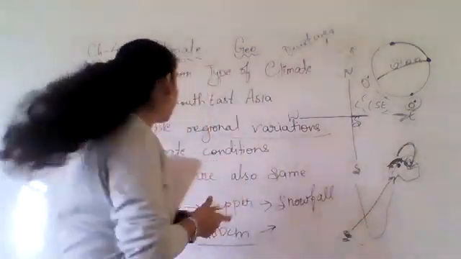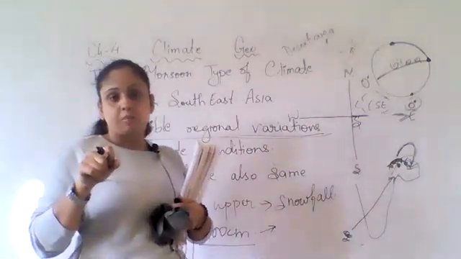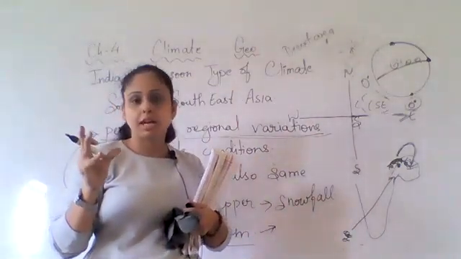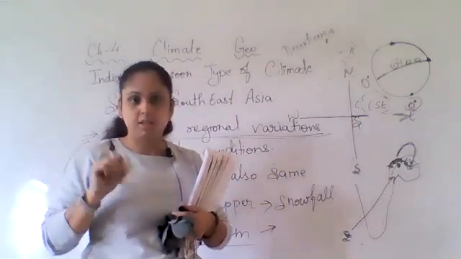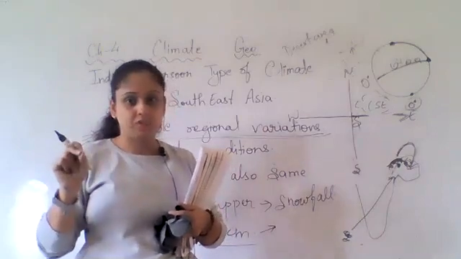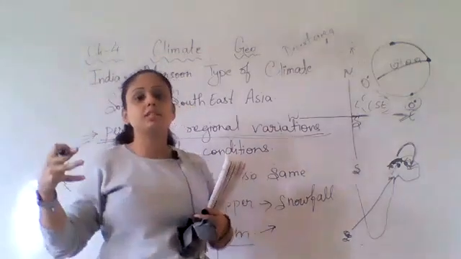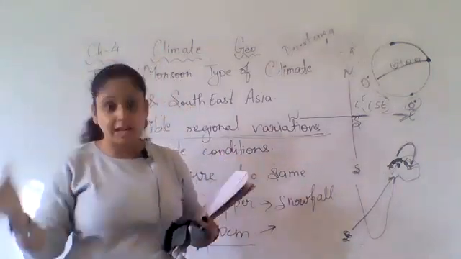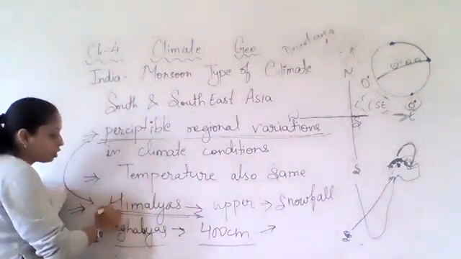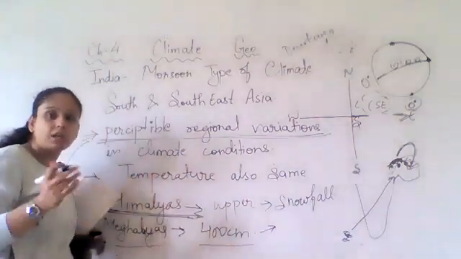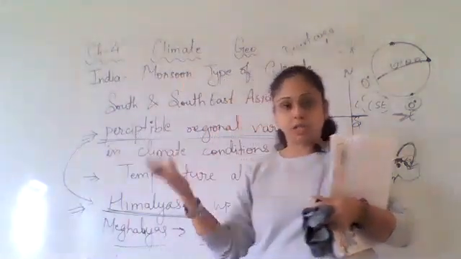Okay. So basically, we are understanding perceptible regional variation. Perceptible means, are you getting the things? In different regions we have different rainfalls, that is what we are discussing. Precipitation is rain. So in different regions, the rainfall varies. When we take the example of the Himalayas, in the upper part we can find snowfall, which we cannot find in the other parts of the country.